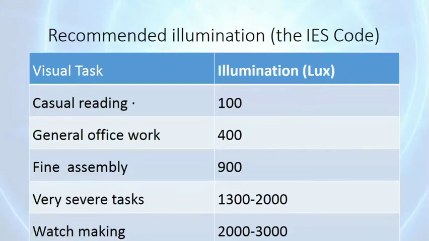For general office work we require 400 lux illumination of light. For fine assembly, we require 900 lux. For very severe tasks, we require 1300 to 2000 lux. And for watchmaking, as it is very fine work, it requires 2000 to 3000 lux illumination.